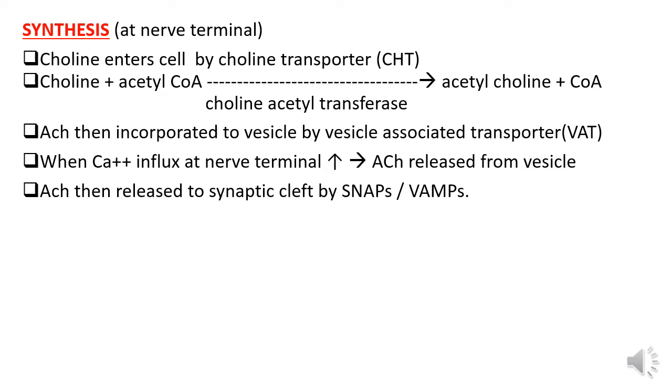SNAP means the synaptosome associated protein, and VAMP means the vesicle associated membrane protein. These are the SNARE proteins. This protein is responsible for expulsion of the neurotransmitter like the acetylcholine or adrenaline from vesicle to the synaptic cleft.